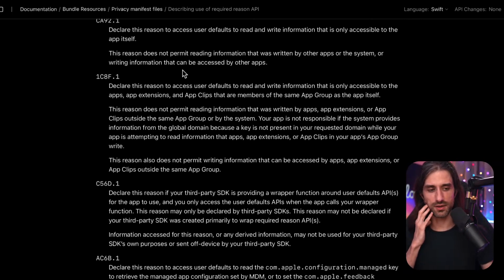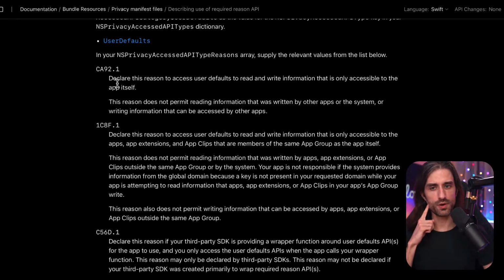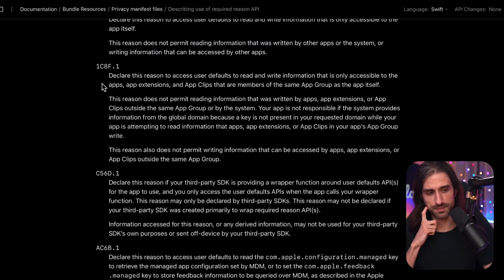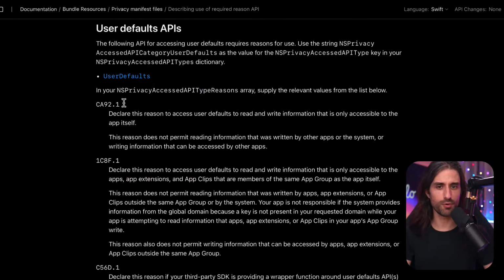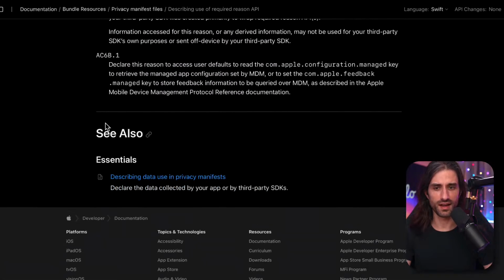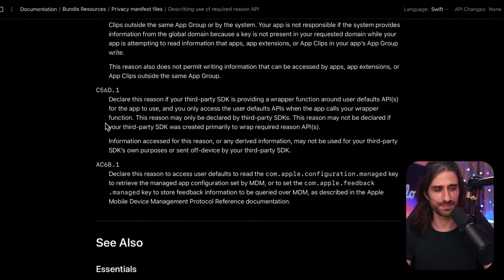That's interesting, because it can be common for apps to try and synchronize some properties across several devices, and so with user defaults, when you change something, you have code that also sends it to a backend. So then you might run into trouble here actually. So if you're using user defaults, which I guess you are, you will probably want to read all of this and pay a lot of attention to it.